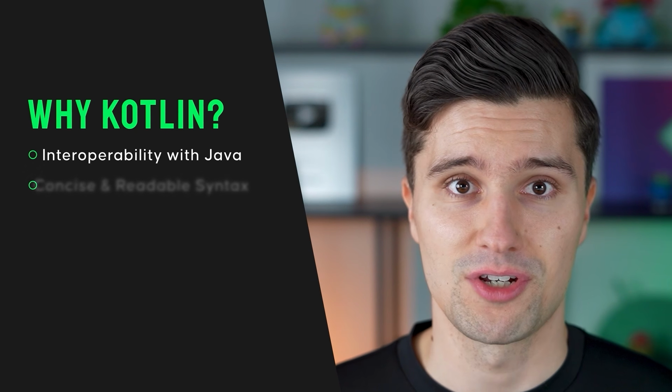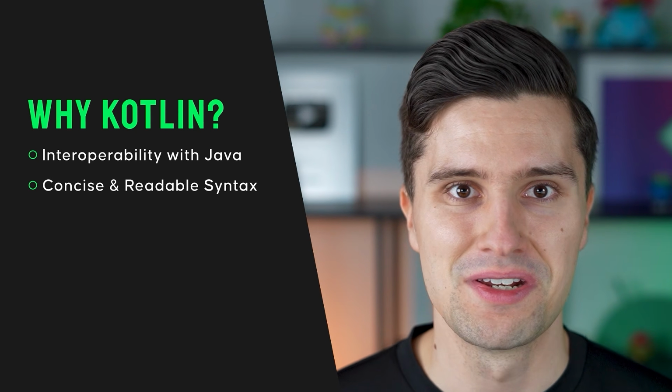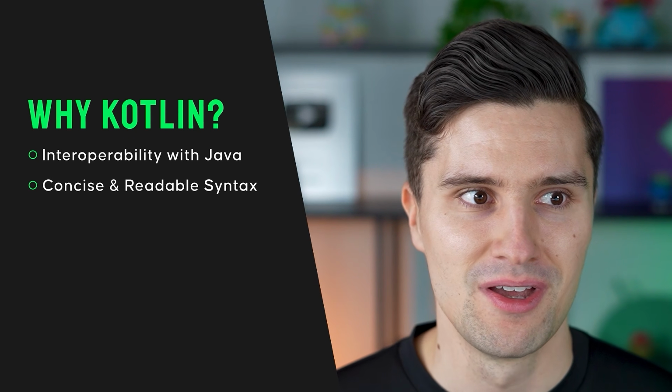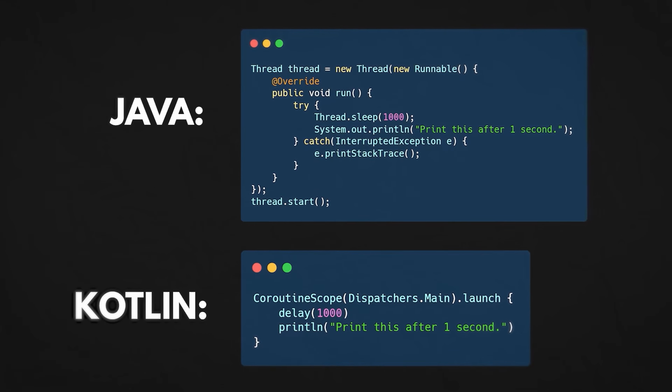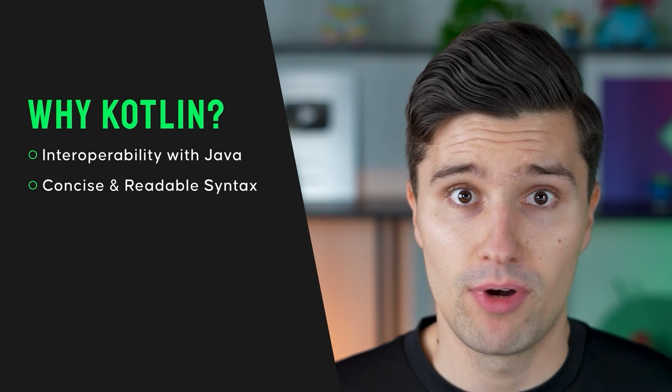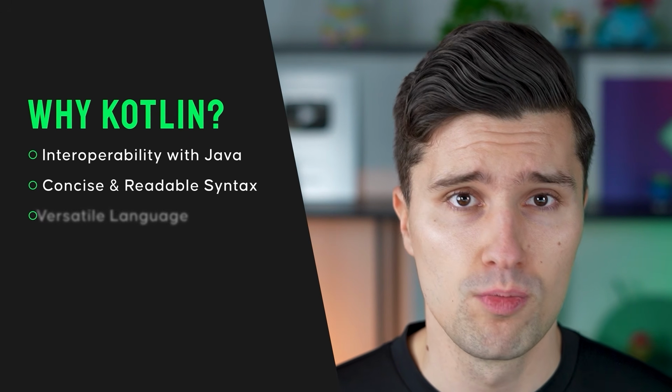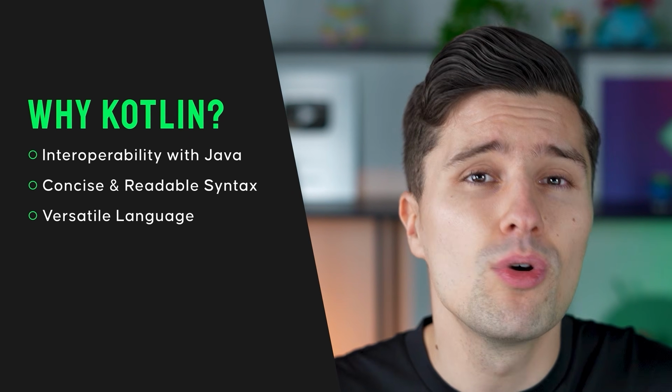Then other than that, Kotlin is just a very nice language. So there's a lot of syntactical sugar, we say. That's in the end just a fancy term for kind of shortcuts in code to achieve certain things in a very easy way with writing very little code. And lastly, why I like Kotlin so much is that it's just a super versatile language. So we can do a lot with it.